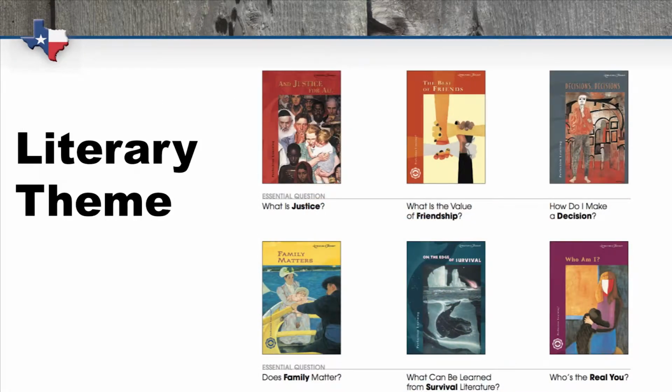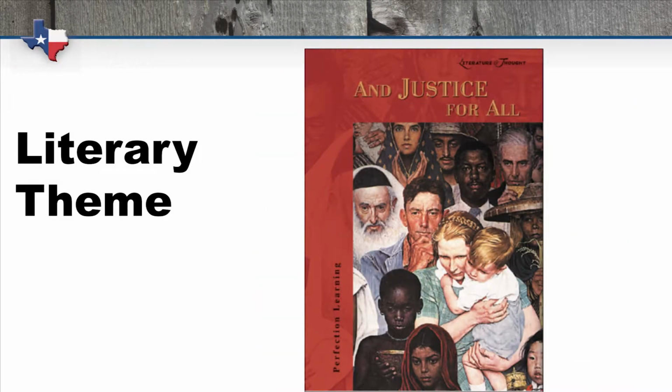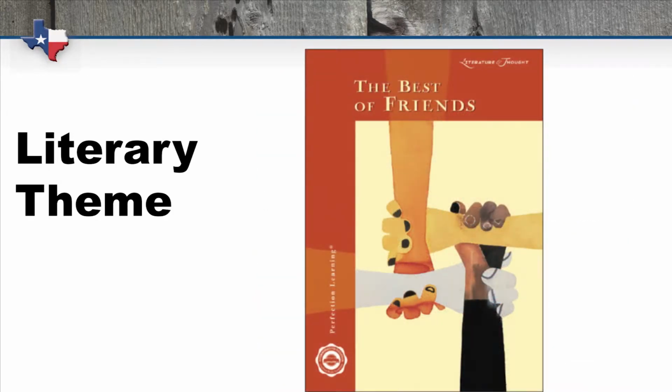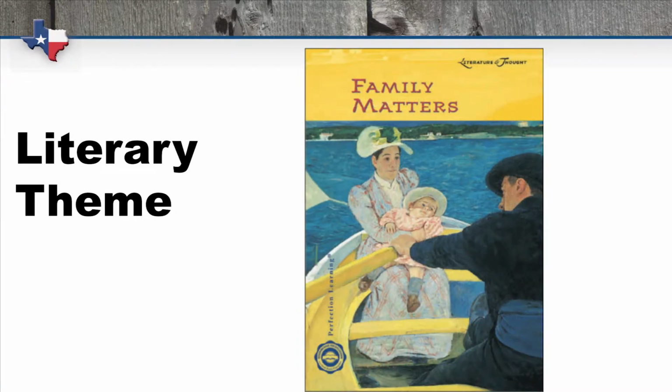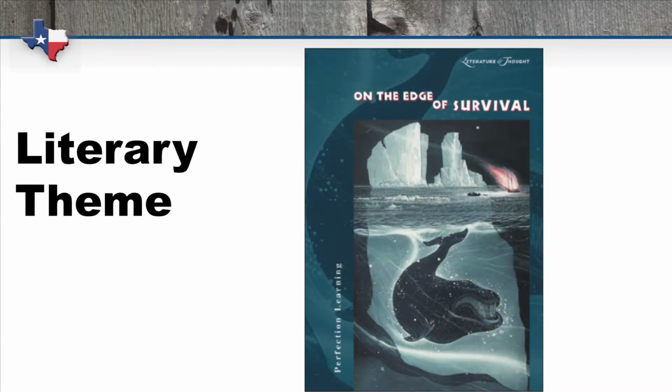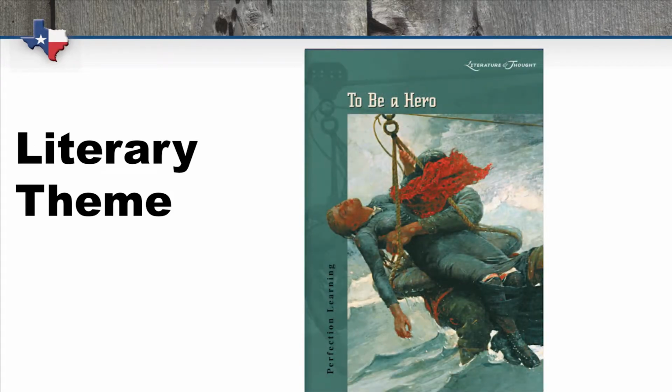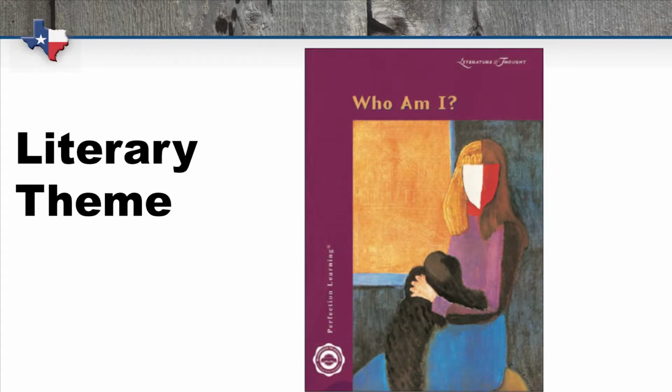The literary themes category includes And Justice for All, The Best of Friends, Decisions, Family Matters, On the Edge of Survival, the best-selling To Be a Hero, and Who Am I?